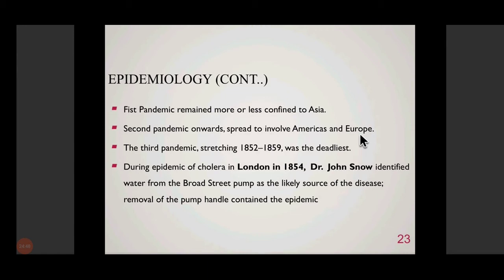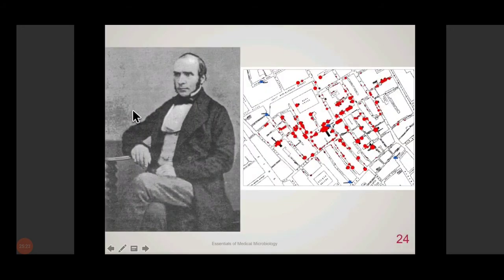that people realized that cholera is being caused by contaminated food and water. Before that, during all the pandemics that had happened till then, people did not know what is causing the disease, why people are falling sick, why people are dying. They knew nothing about it. So it was only in 1854 that Dr. John Snow was able to categorically point out the source from which people are getting cholera. So this gentleman is Dr.